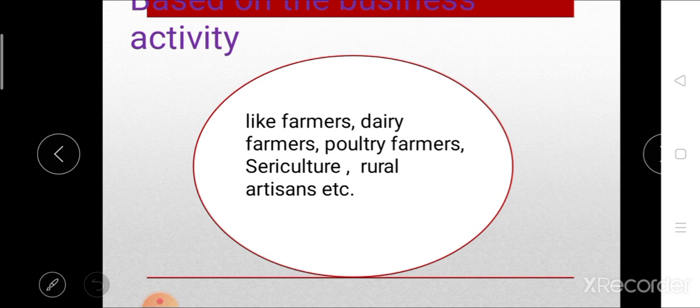If the farmer takes a loan for dairy purpose, it is called dairy loan. Or if the farmer takes a loan for establishment of poultry, it is called poultry loan. So this is the classification based on activity orientation. That means for whichever activity the loan is advanced, that activity's name is given to that particular loan.